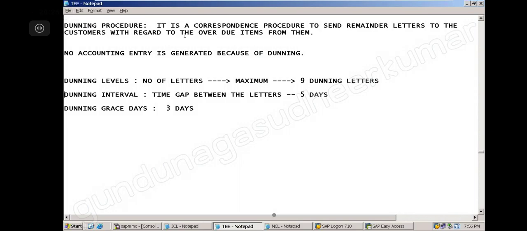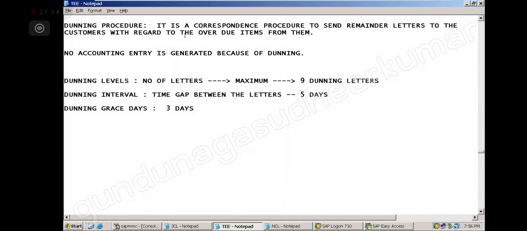Is it mandatory, or does it depend on the customer? Nothing is mandatory. As per our client, whatever they want to do, we will. It varies from customer to customer, company to company, as per their requirement. The minimum or maximum days also can be set as per the client requirement.